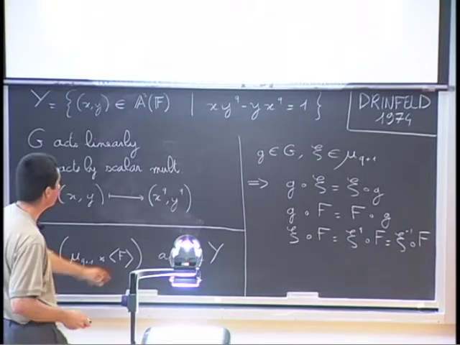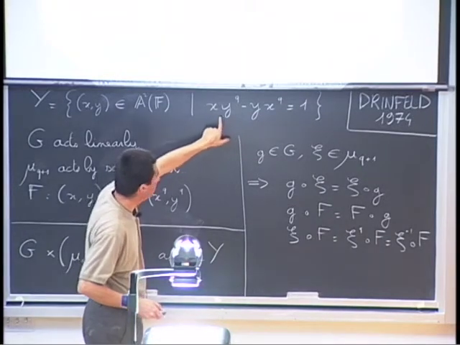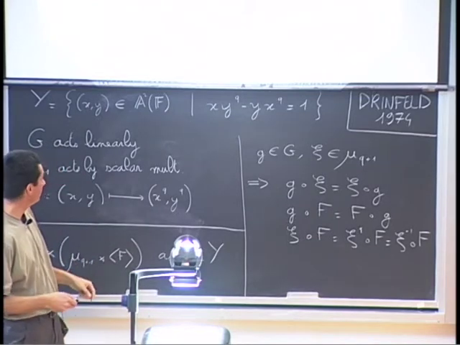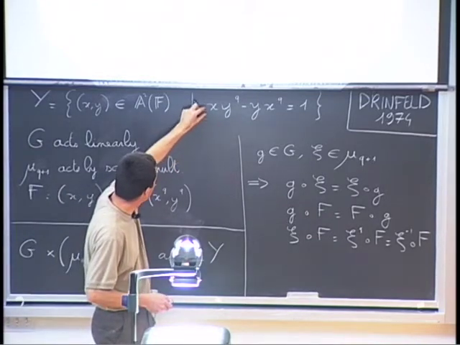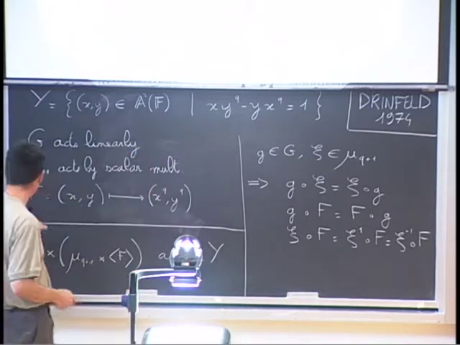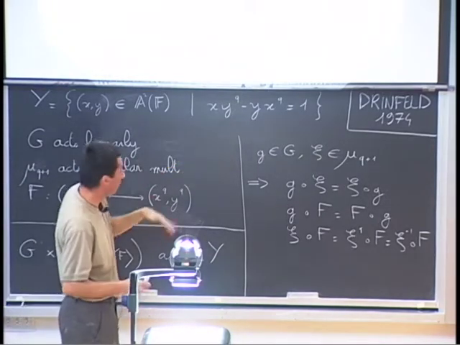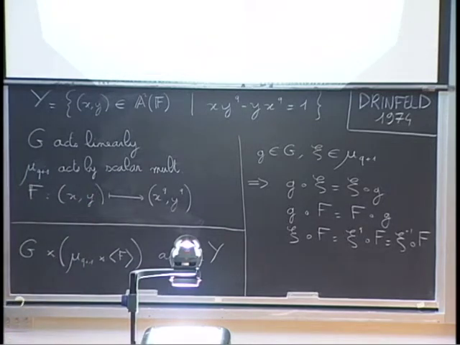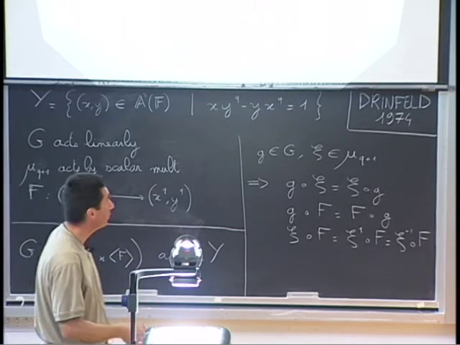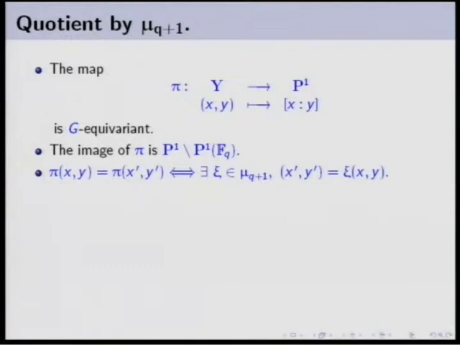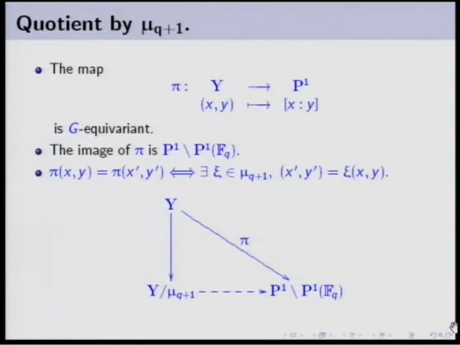But you can rescale, but you are limited in the way you rescale. You can rescale up to multiplication by a q plus 1 root of unity. Okay, if you multiply x and y by the same scalar, this doesn't change. Well, so this gives you that pi of (x,y) is equal to pi of (x',y') if and only if they are in the same orbit under the action of mu q plus 1. So we get this commutative diagram here, and the property here tells you that this map is bijective.